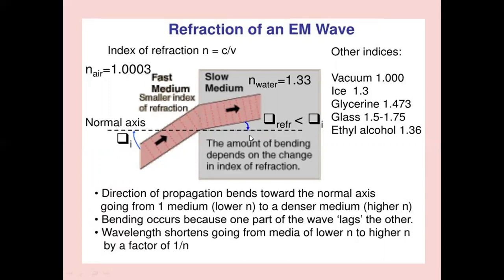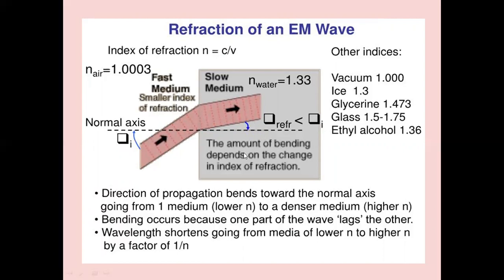We have a normal axis. This is the normal axis. This is an electromagnetic wave passing through the air, and it will be refracted. This is a fast medium. A slower medium, let me take water, at the air-water interface. Water has a higher refractive index, 1.33, than the air. Therefore, there will be a refraction inside.